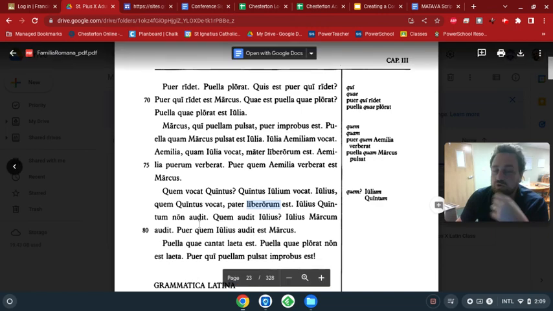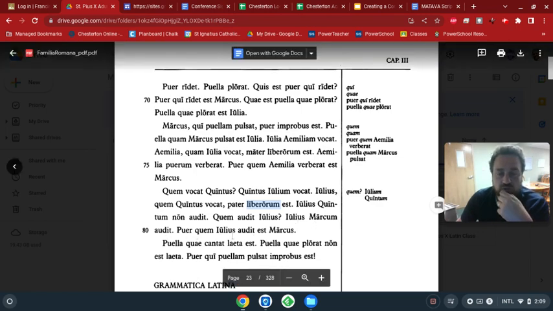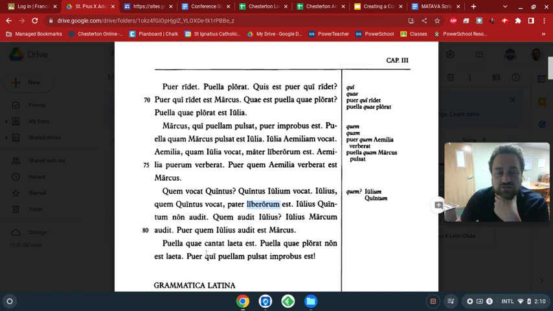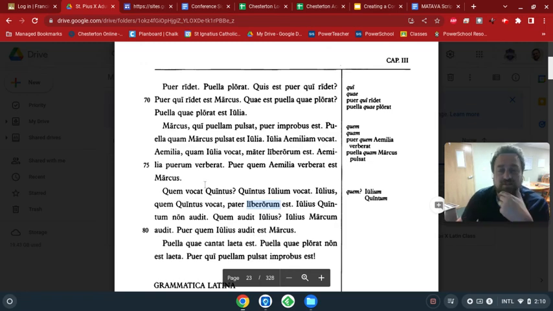Iulius Quintum non audit. Quem audit Iulius? Iulius Marcum audit. Puer quem Iulius audit est Marcus. Puella quae cantat laeta est. Puella quae plorat non est laeta. Puer qui puellam pulsat improbus est.